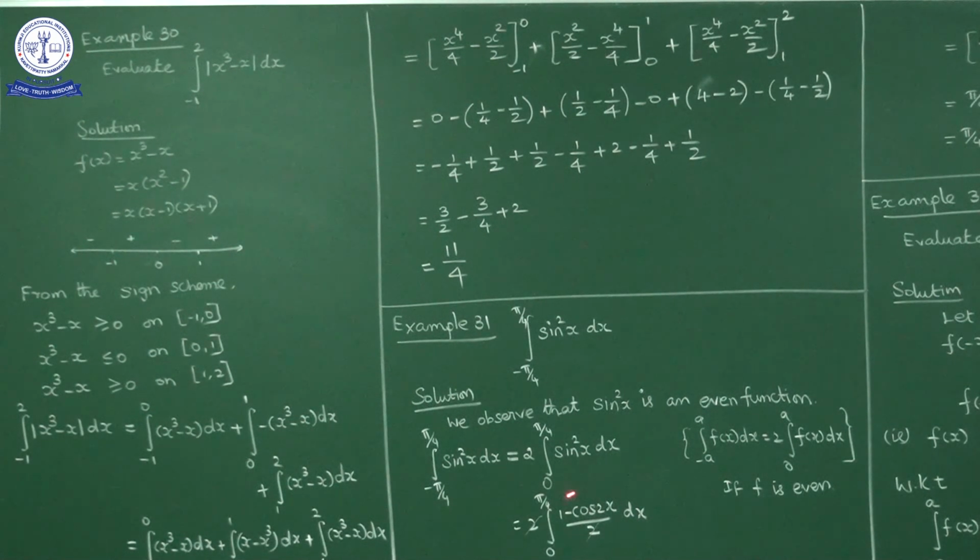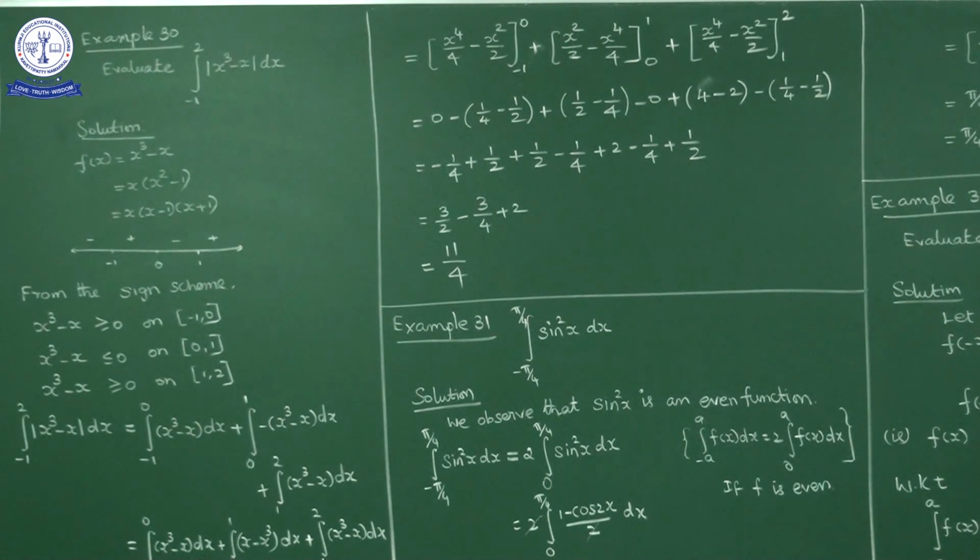Now the integration of this part: the integration of 1 is x, minus the integration of cos 2x, which is sin 2x by 2, with lower limit 0 and upper limit pi by 4. By applying the upper limit, pi by 4 minus sin 2 times pi by 4, which is sin pi by 2, by 2. Apply the lower limit, it is 0 only, no? So pi by 4 minus sin pi by 2, which is 1, by 2. So pi by 4 minus 1 by 2 is the answer.